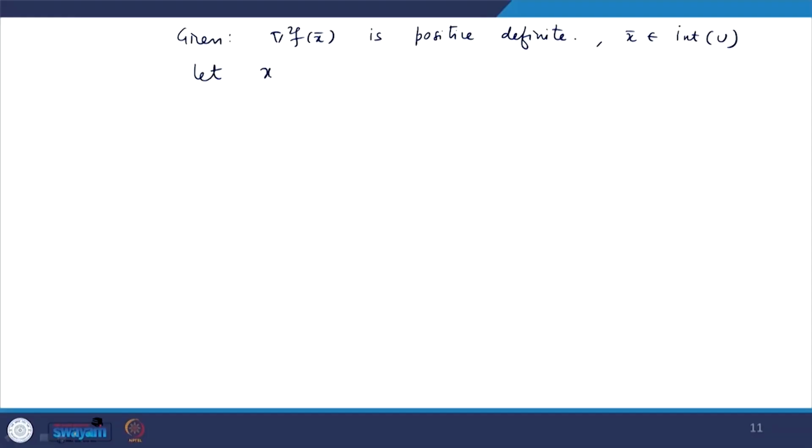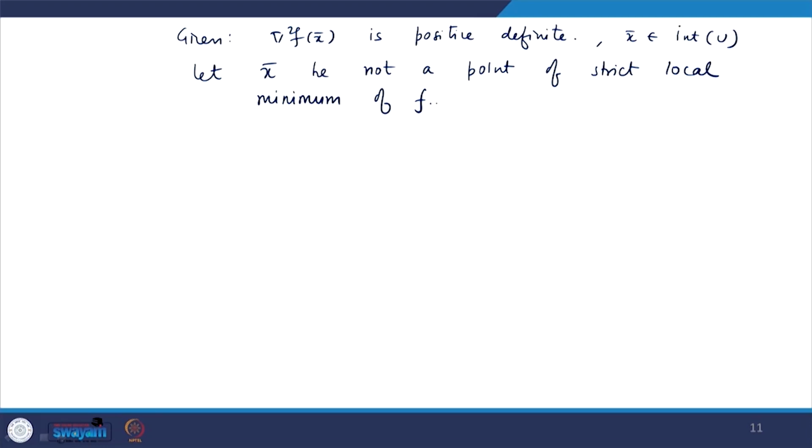Okay. Let x bar be not a point of strict local minimum of f.